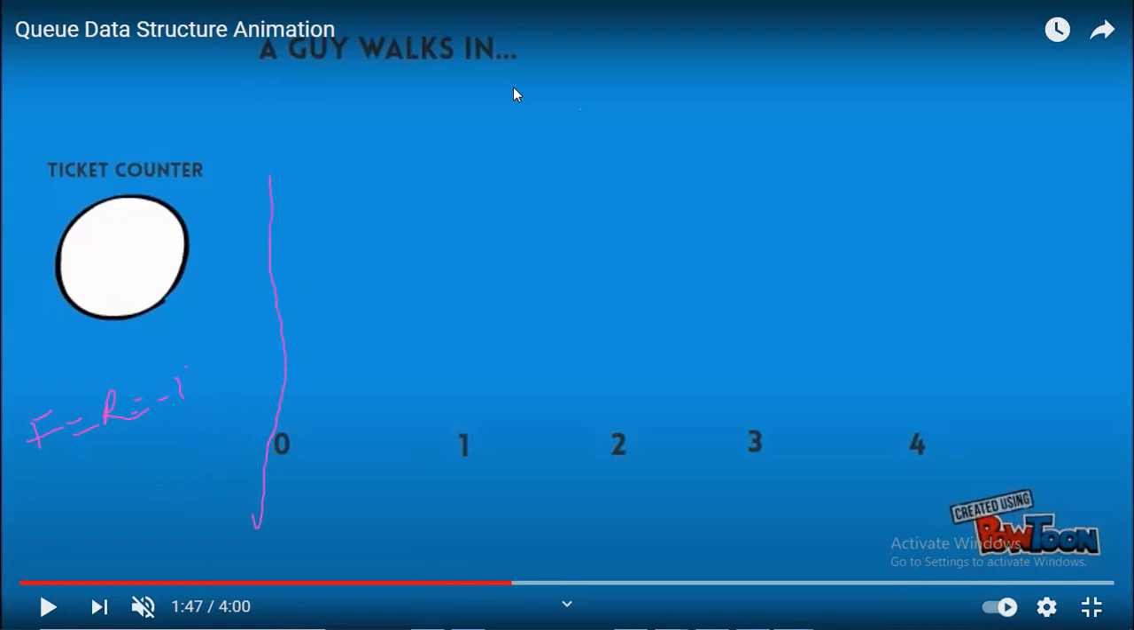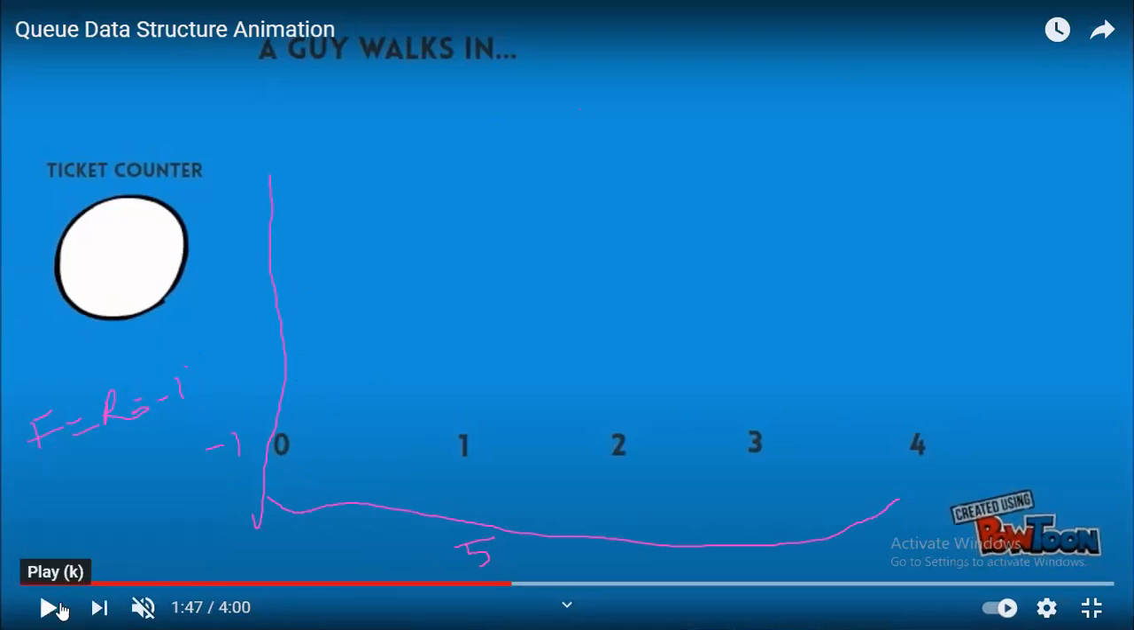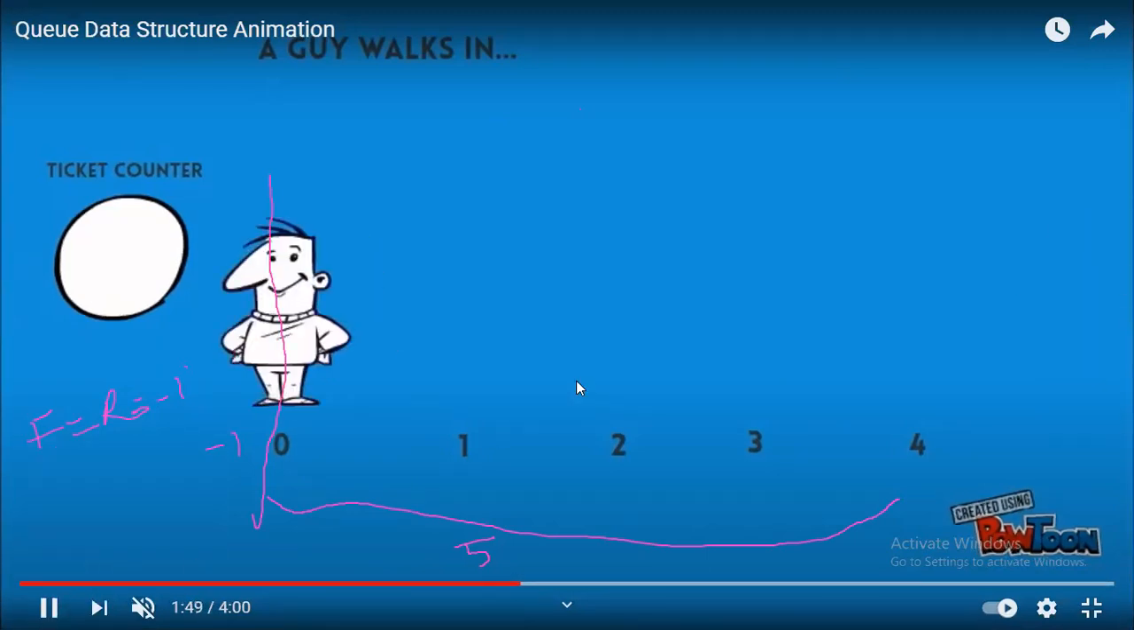So the position of the queue is -1. So -1 is here. No one is there in the queue. Front and rear equal -1. The maximum capacity of the queue is 5. Okay. Now let us see what happens in this animation.